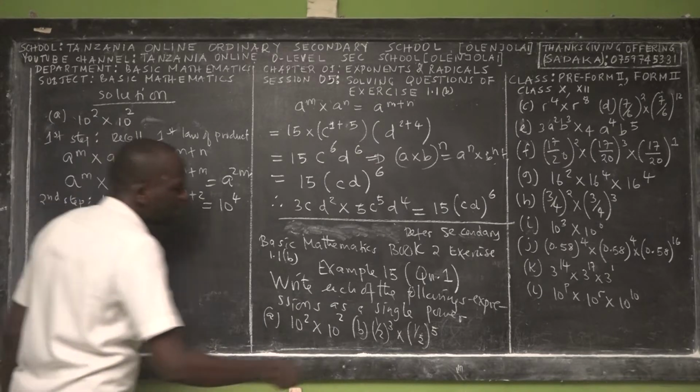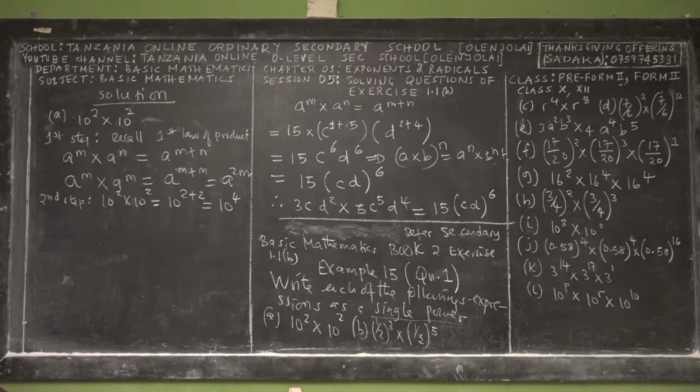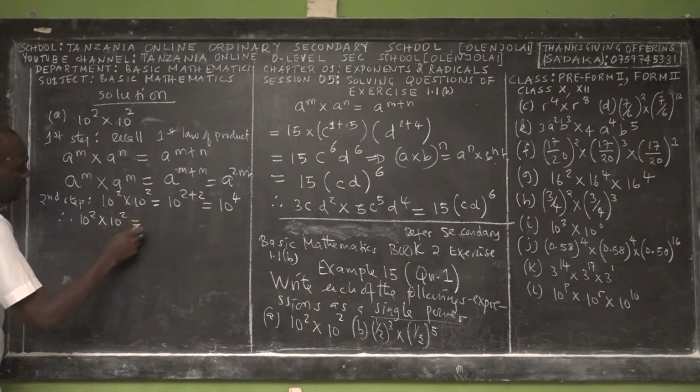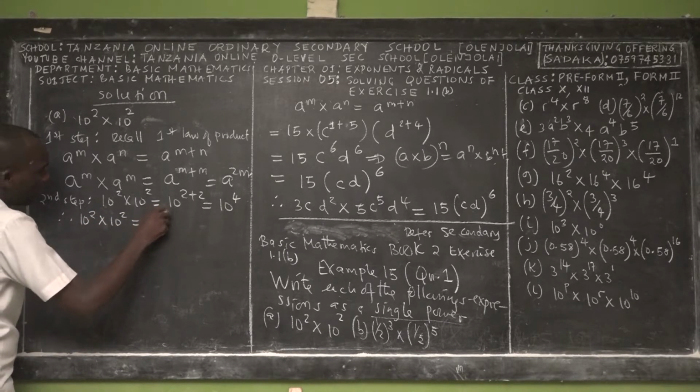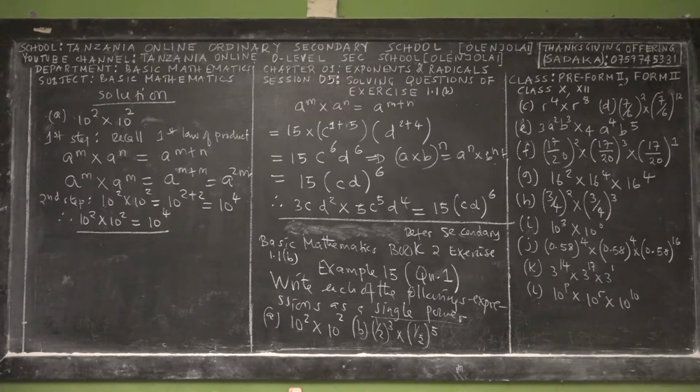Because the question asks you to write each of the following expressions as a single power. So single power, you know that this is a single power. Power equal to power, right? Yes. So therefore, 10 power 2 times 10 power 2 is equal to 10 power 4. We are done. That's Roman A.